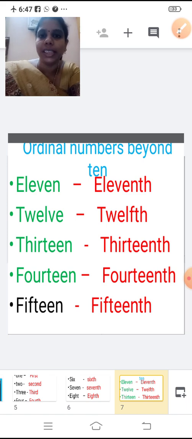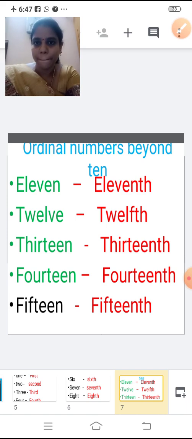13. Now 13. 13 in ordinal number, 13th. So T, H, I, R, T, E, E, N. 13. Then add TH. T, H, I, R, T, E, E, N, T, H. 13th.